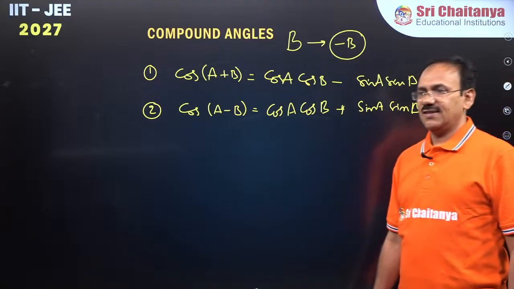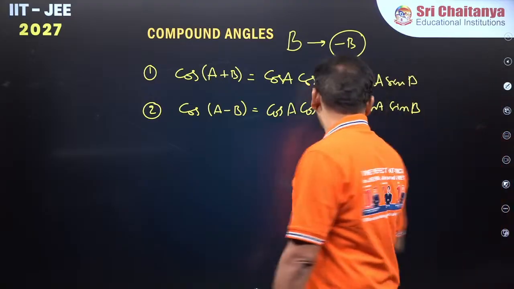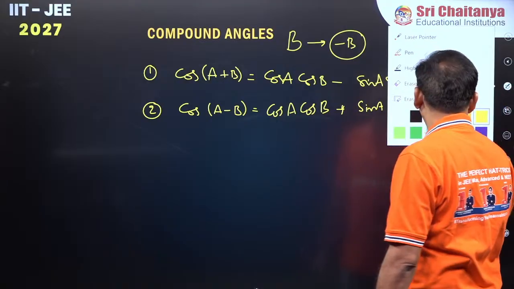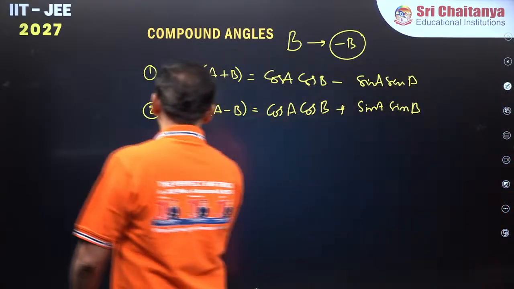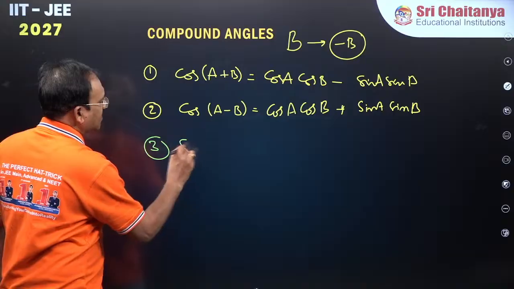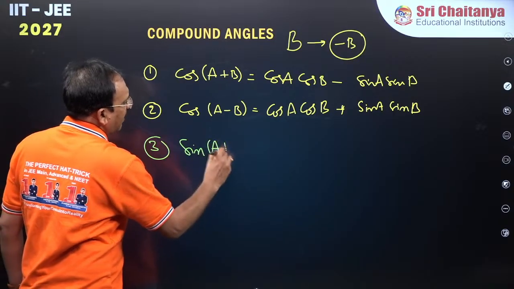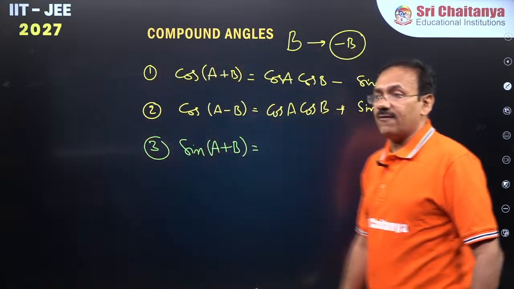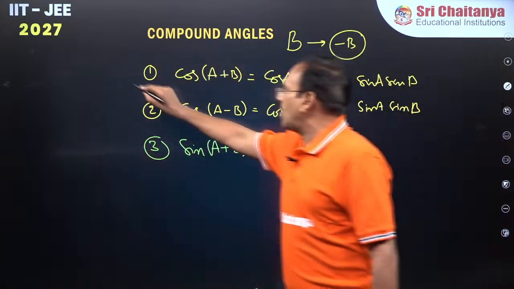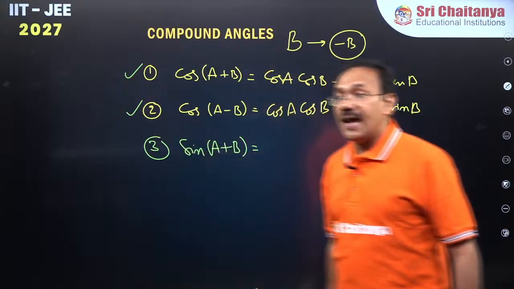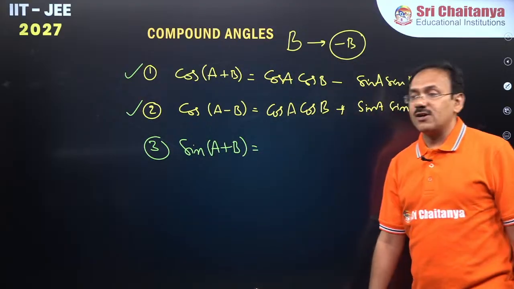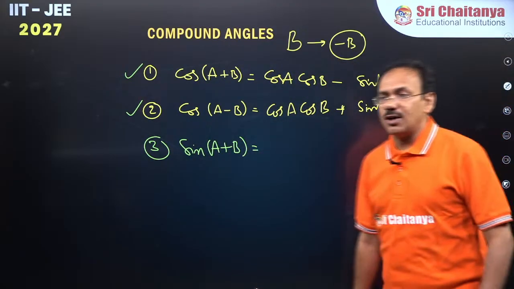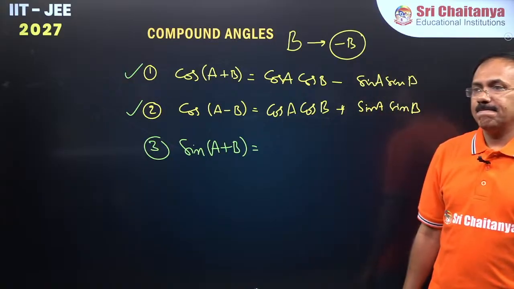Now after this, guys, let us go with another formula, sin of a plus b. Can somebody give me an idea to derive this formula? I want the formula for sin of a plus b. I know these two formulae. From this, can I derive the formula for sin of a plus b? Come on quick. Any idea?